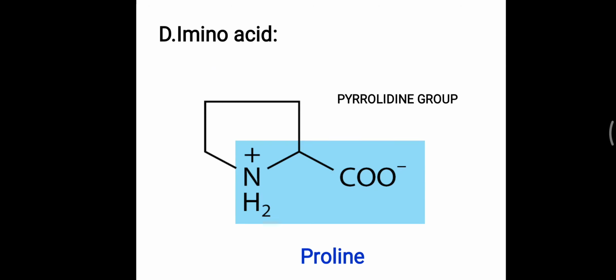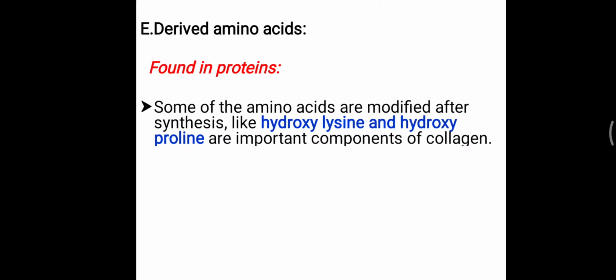First one is aliphatic, second is aromatic, then further the imino acid, and lastly derived amino acids. Particularly found in the protein, some of the amino acids are modified after synthesis, like hydroxylysine and hydroxyproline. We have already seen lysine and proline.